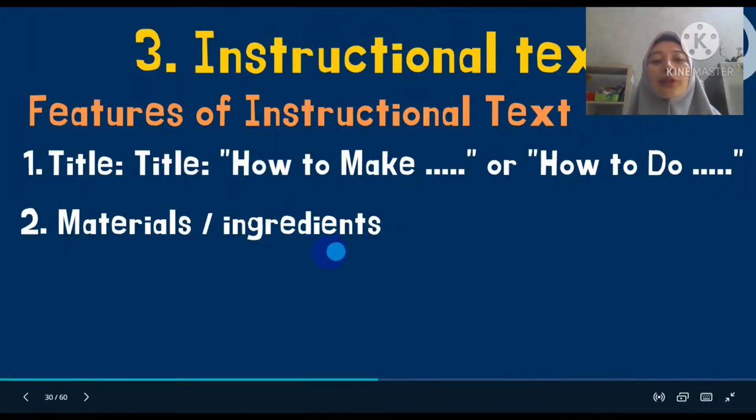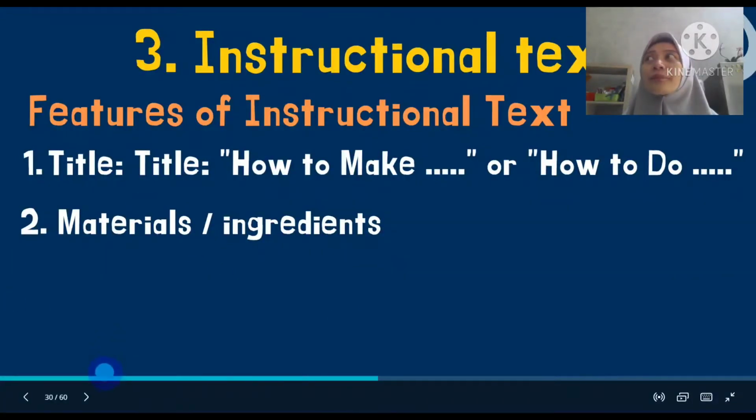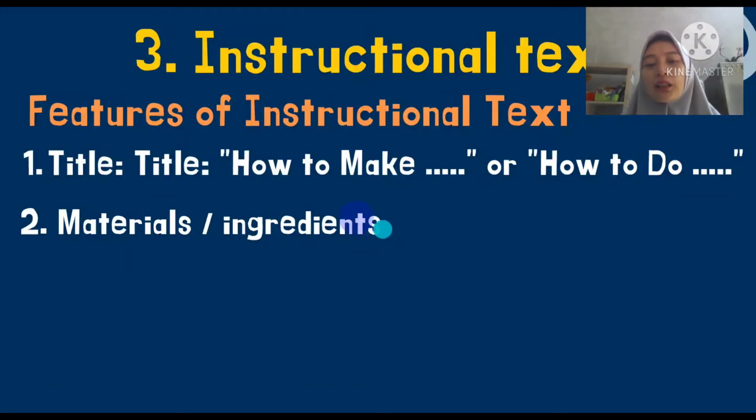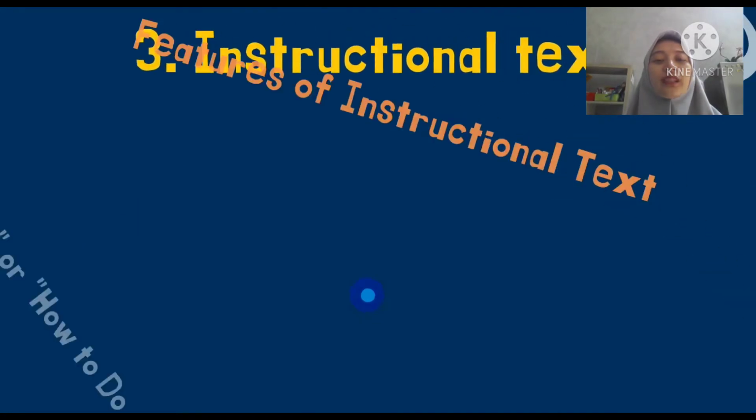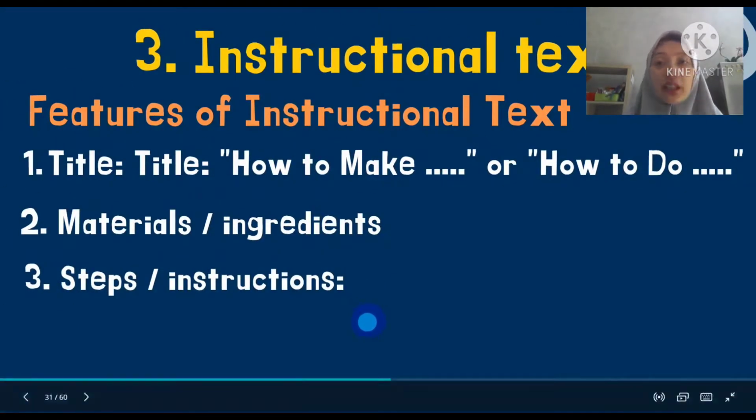And then number 2, there will be materials or ingredients. What is the difference between materials and ingredients? Materials are the tools, yeah, alat-alat, while ingredients are, especially for recipes, yeah, bahan-bahan, okay? And next, the feature number 3 is the steps or the instructions from step 1 to the last step.